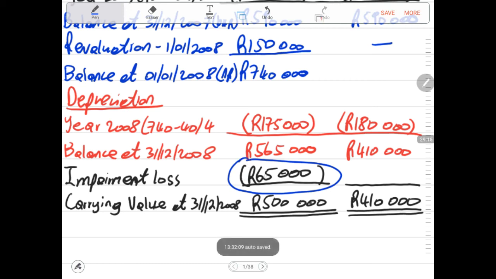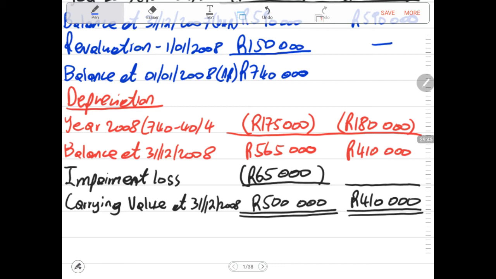The next question will bring the perspective that we might not be allowed to record the entire 65,000 if it would lead to the carrying amount at the end of the year being less than 410,000 rands. So there is a limit in terms of the carrying amount under our actual column. We cannot just impair the value of our asset to any amount lower than the carrying amount in our historic column.